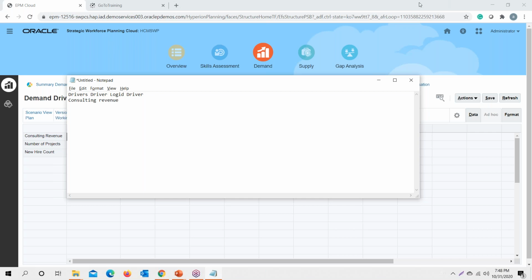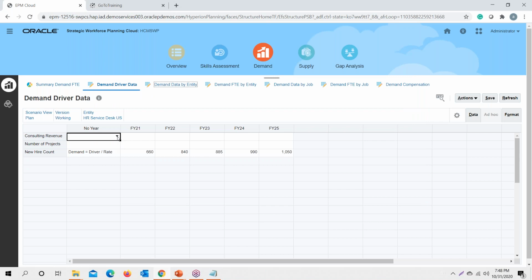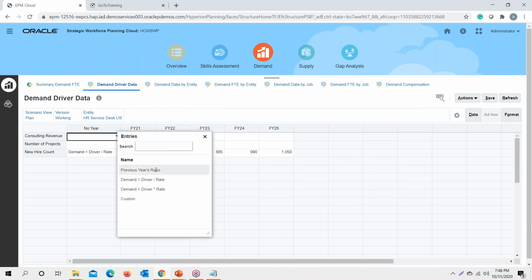So consulting revenue will become a driver for the organization. Okay. Now, what would be the driver in the case of consulting revenue? The application provides two out of three out-of-box logics, one of it being the previous year ratio. Under previous year ratio, it will take the average ratio of the previous year data that we have provided and do the calculations accordingly.